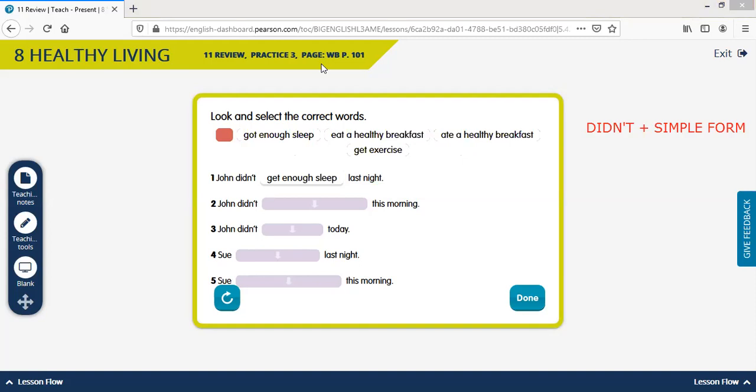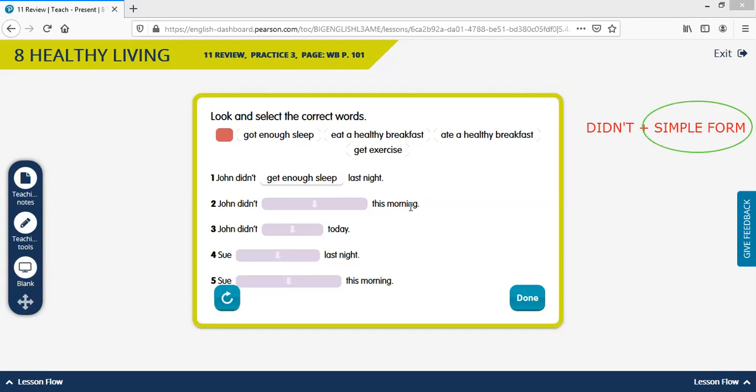Number 2, we have John didn't. Again, we have to use didn't with simple form. It's absolutely necessary. So we have John didn't this morning.